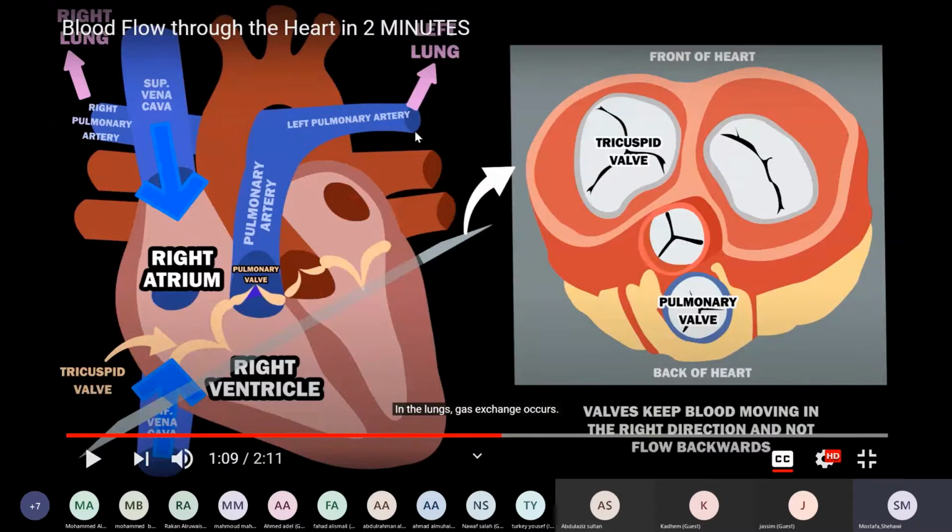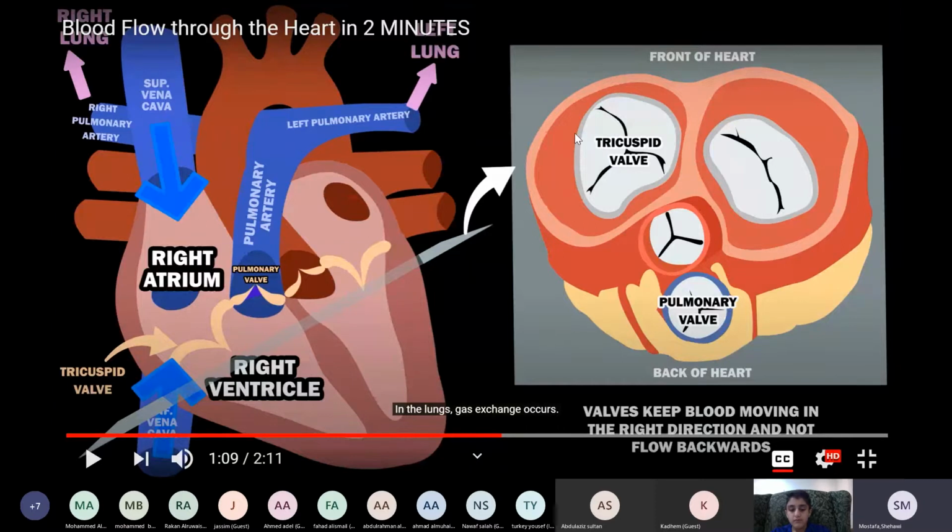Left pulmonary artery will go to the left lung, and right pulmonary artery to the right lung. And the last question: why will this artery carry blood to the lungs? Who knows? What will happen in the lungs? Who can answer me, guys?